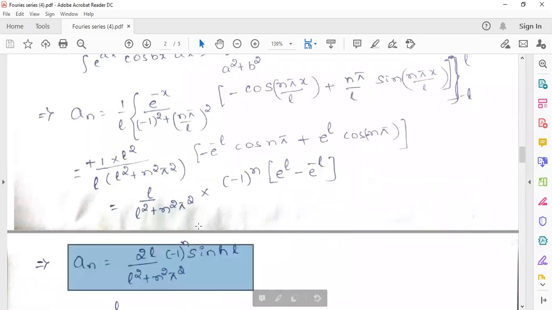Anybody having doubt in any step now before going to Bn? Any doubts in any step? Ashish, Shyam, do you have any doubts? Ashish? Am I audible, Ashish? Abhijit? No, sir.